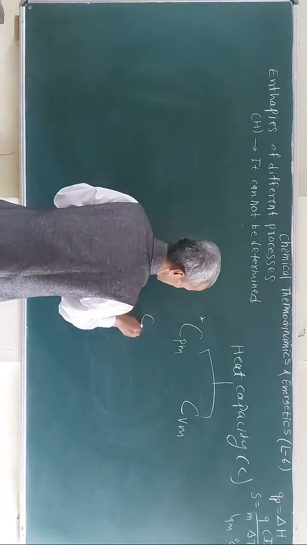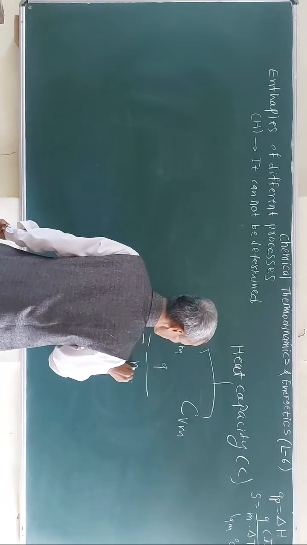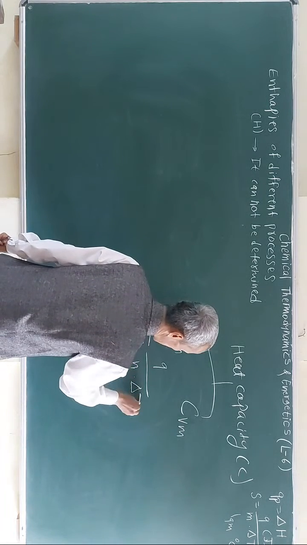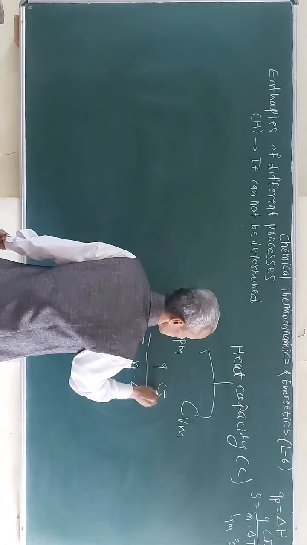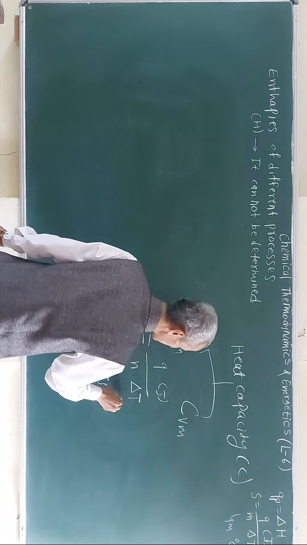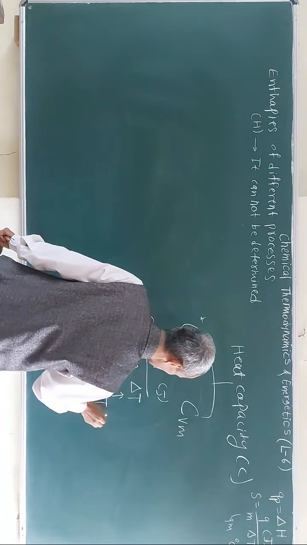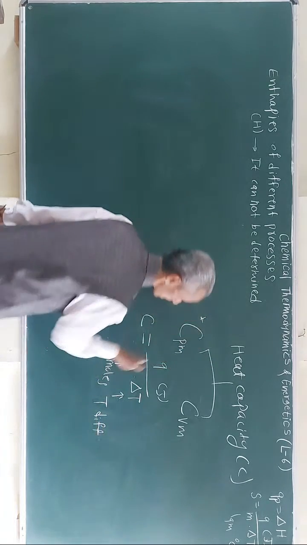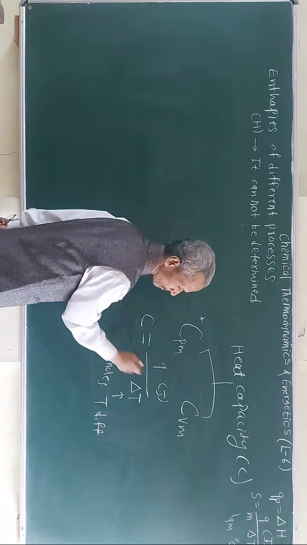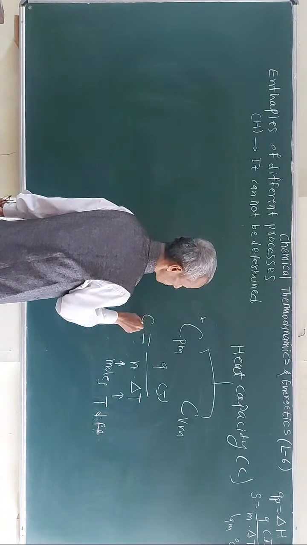So for the definition, the molar heat capacity is the amount of heat absorbed per mole of the substance to raise the temperature by 1 degree Celsius. Right? So this is in joules, this is the number of moles, and this is the temperature difference. So the amount of heat absorbed by 1 mole of substance to raise the temperature by 1 degree Celsius is called the molar heat capacity.